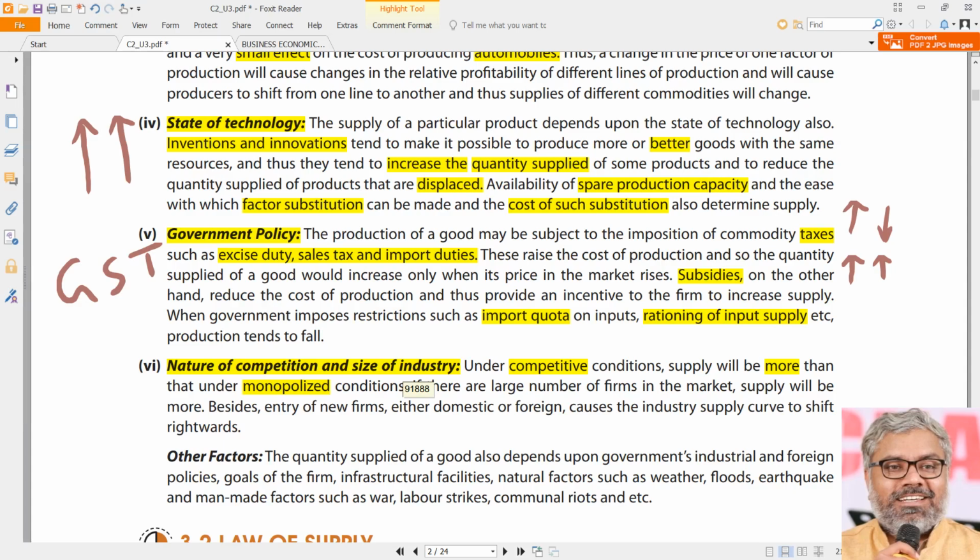We cannot see the monopolized conditions quite often, but sometimes we can understand them with occasional incidents at least. Say for example, not now, say around 5 years back or 6 years back, when Apple used to introduce a new phone or a new model of iPhone or iPod or iPad, there used to be queues. There used to be queues in front of the Apple store.